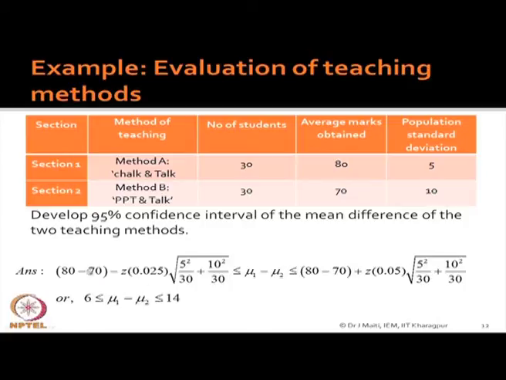Now, what you are doing? You are putting in the formula we have developed earlier, and you are finding 6 less than equal to mu1 minus mu2 less than equal to 14. That means, from a performance point of view, if you go by point estimate, then the difference in the average mark is 10, 80 minus 70, and here your interval is 6 to 14, and for the 95% confidence, it may be as low as 6, as high as 14.